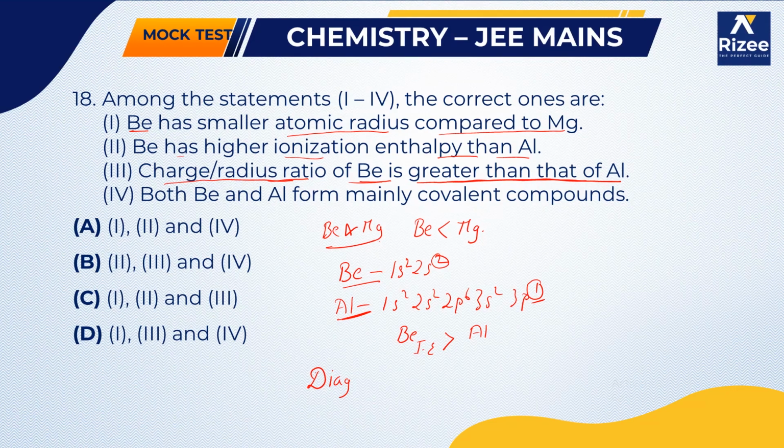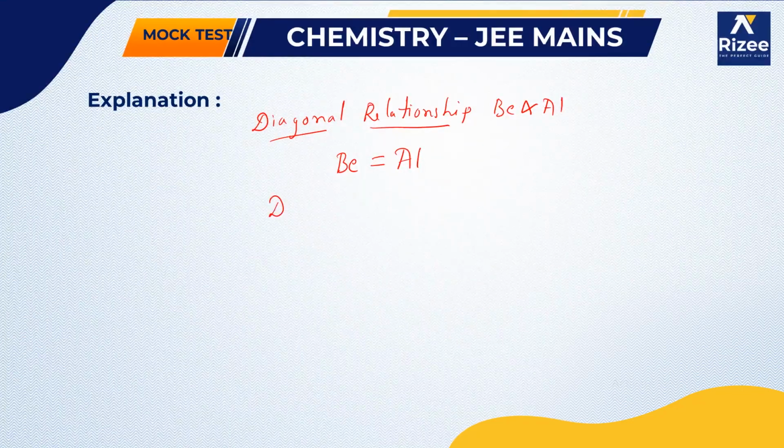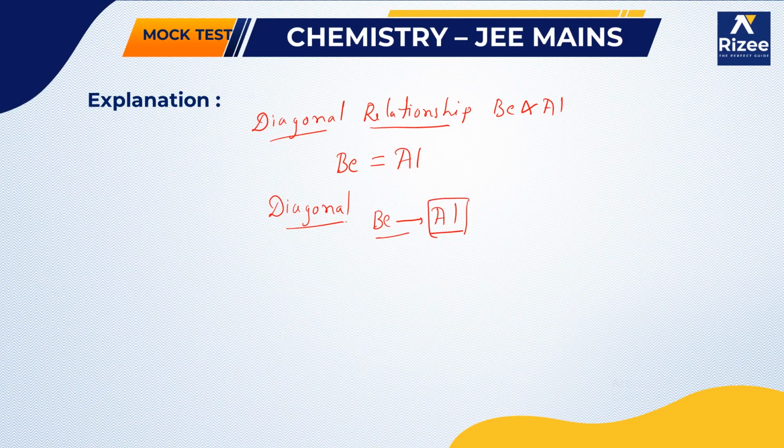Next, the fourth statement: both beryllium and aluminium form mainly covalent compounds. Yes, here again we use the diagonal relationship. Since beryllium has similar properties to aluminium, and aluminium forms covalent compounds, beryllium will also form covalent compounds.